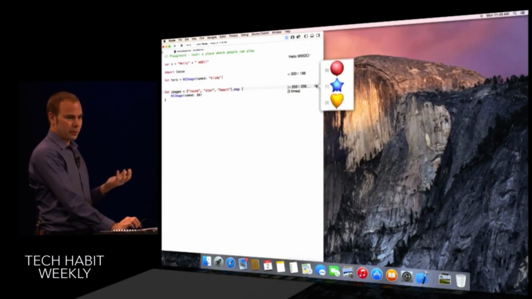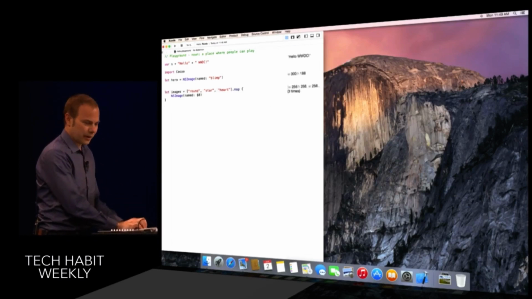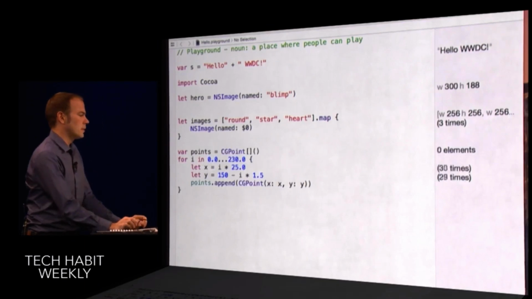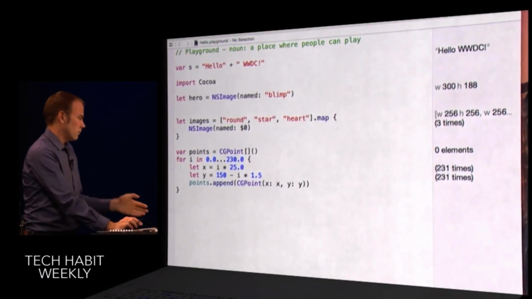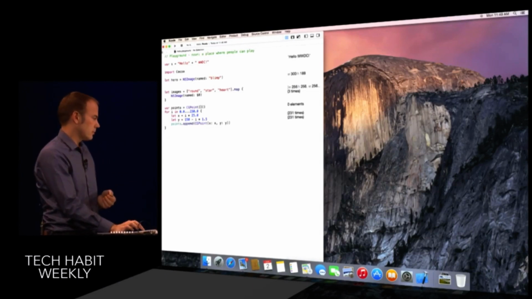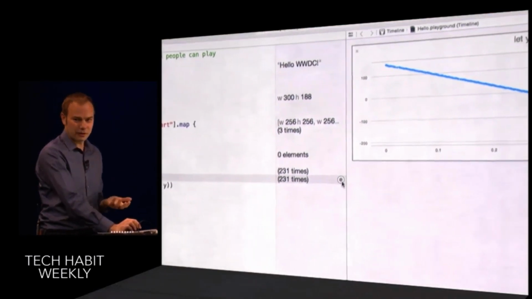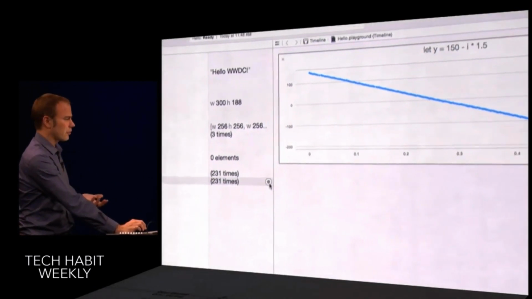Now, all these resources are part of this game that I'm working on, and one piece that I still need to finish up is the flight path for the blimp that we have. Now, this is a simple loop that computes the position for the blimp over time as my game plays. And in addition to seeing individual values, Swift playgrounds even allow me to visualize the entire history of a value over time as my application runs.